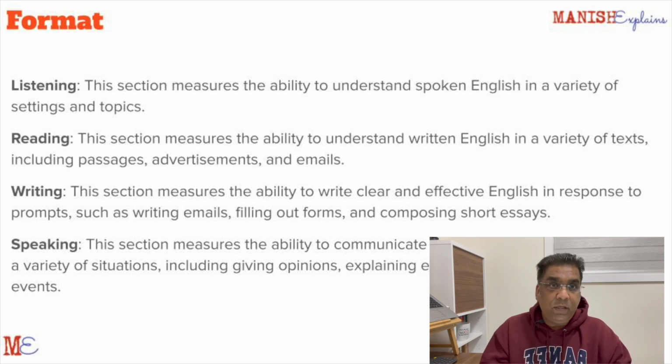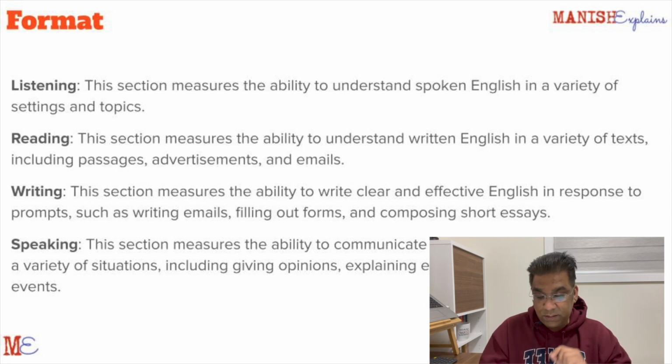The next section, in my opinion the easiest section, is the writing section. You would be asked to write 2 passages, and these 2 passages would be based on some scenarios that you would be presented. You would be asked to write an email, a letter, an essay, a short essay, something like that. So this is a very easy section. You just have to prepare 2 essays for this. Here is where your grammar and vocabulary knowledge will come into play. You don't need to use hi-fi vocabulary or complex grammar, but make sure you are using good vocabulary and good grammar. This is where your knowledge of grammar comes into play for the first time.